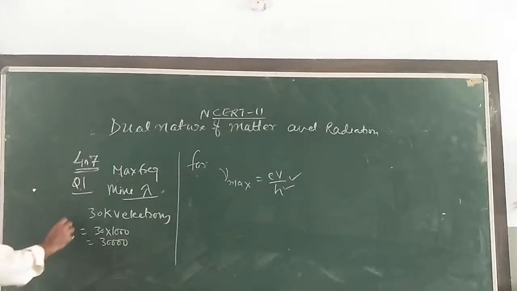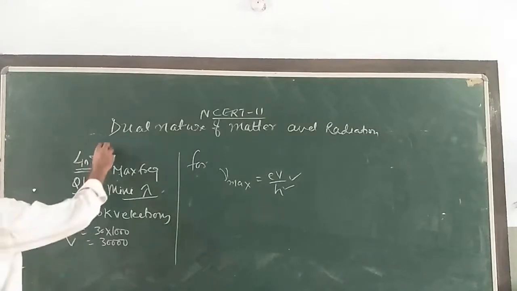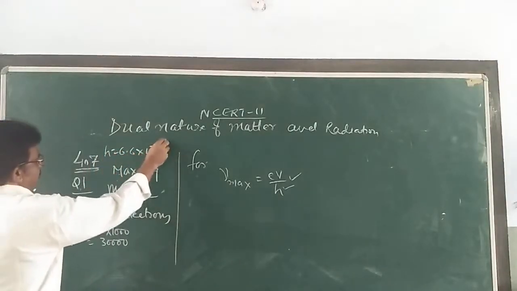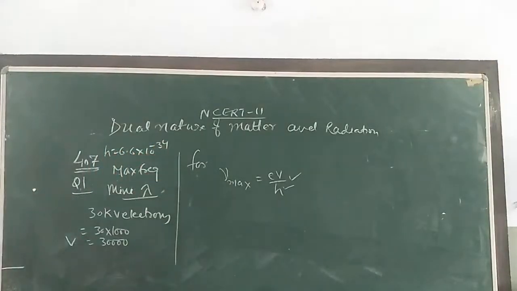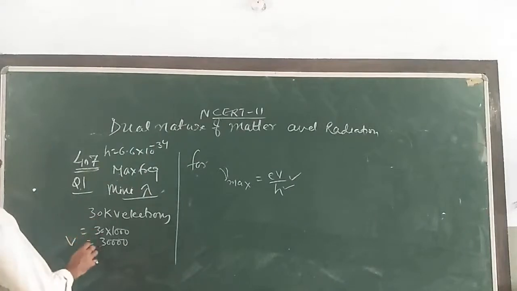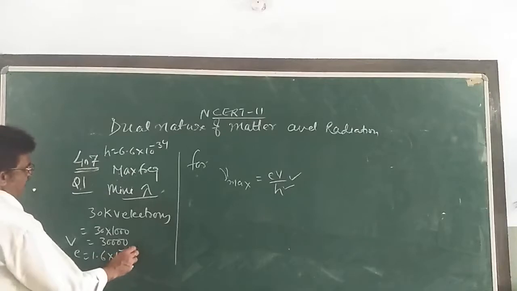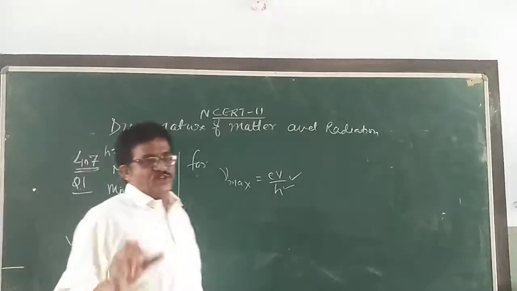eV, V is given to you. And h is the Planck constant, that is 6.6 into 10 to the power minus 34. Charge of an electron you know very well, that is 1.6 into 10 to the power minus 19.